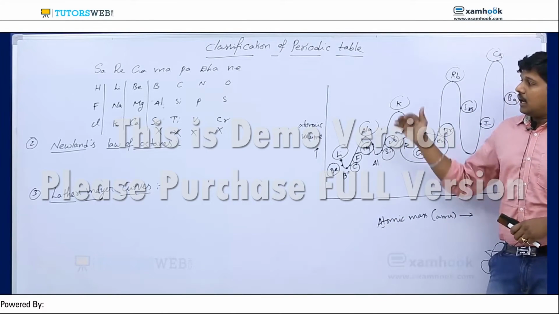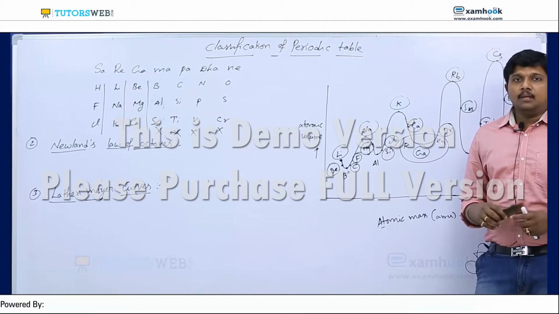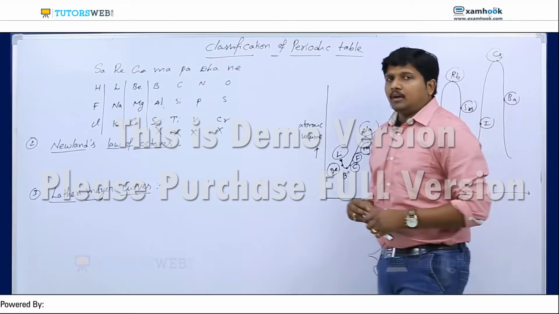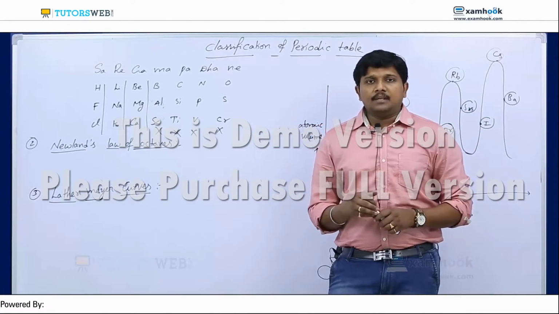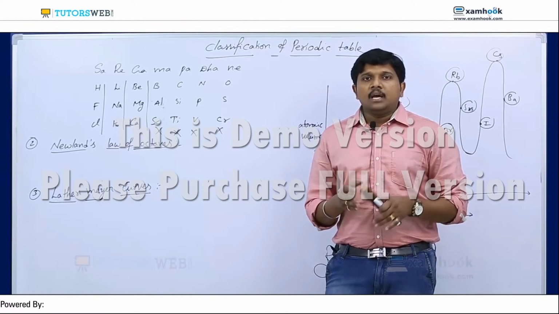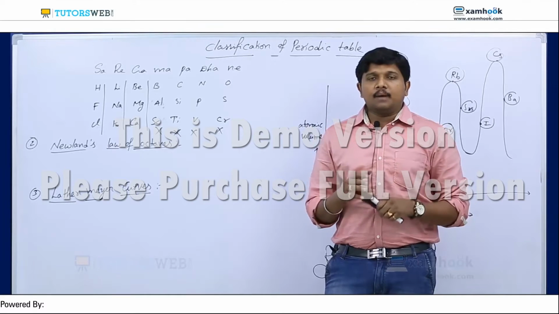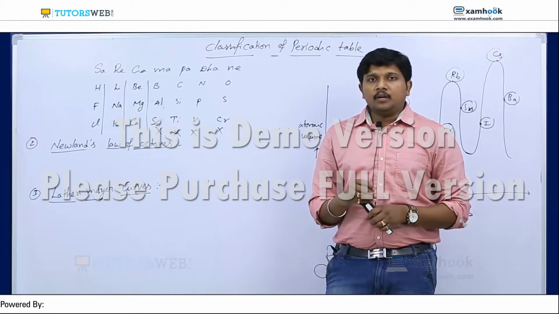Now the fourth one we are discussing is the Mendeleev periodic table. According to Mendeleev, at that time scientists had found only 63 elements. Based on those 63 elements, he classified them into one table, the Mendeleev periodic table, and this is the first important periodic table classification.